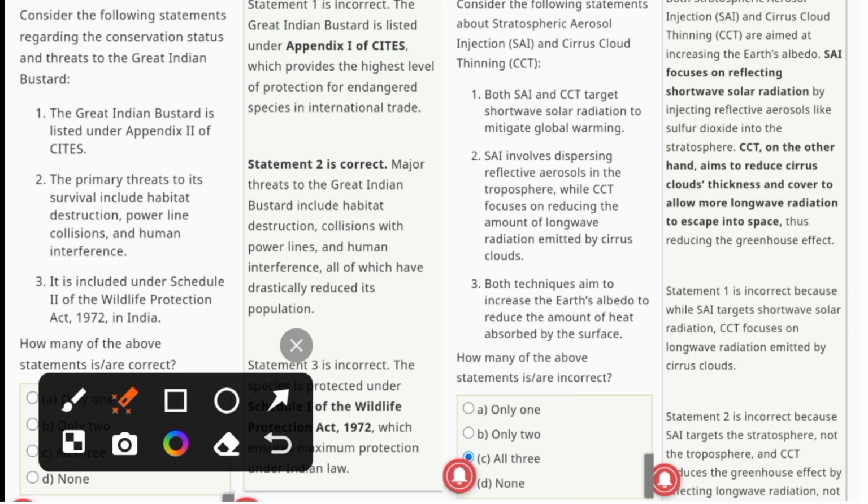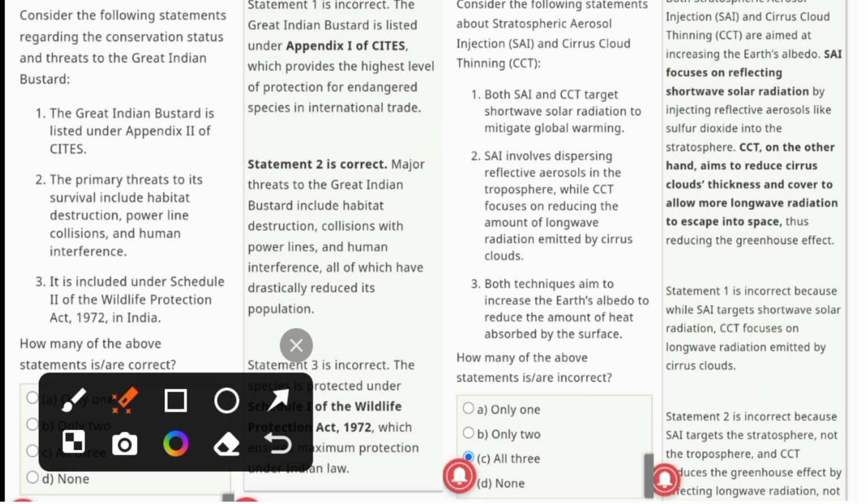Why incorrect? Because stratospheric aerosol injection targets shortwave solar radiation, while cirrus cloud thinning focuses on longwave radiation emitted by the cirrus clouds.